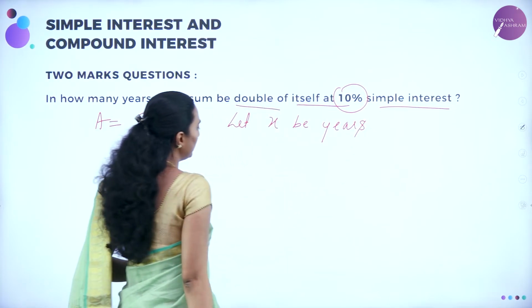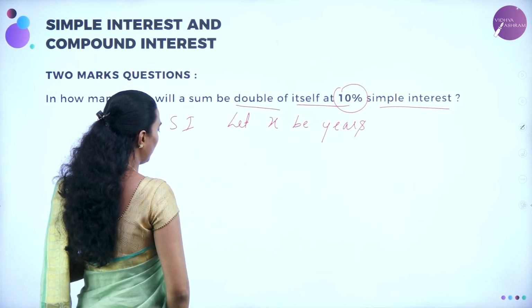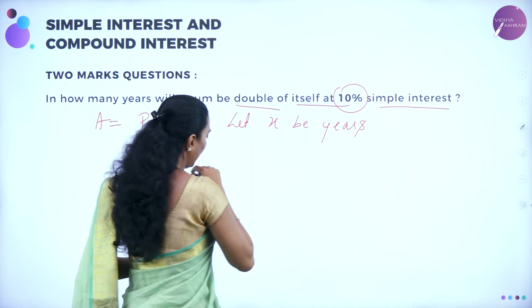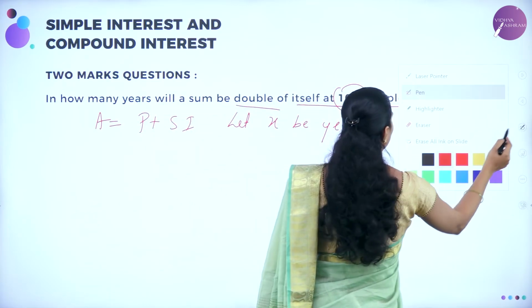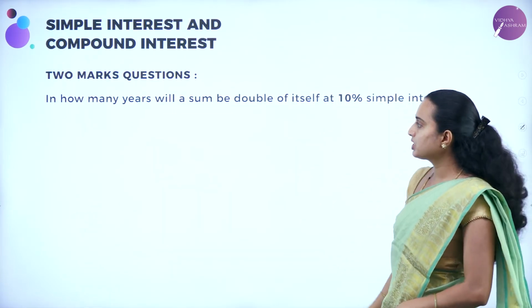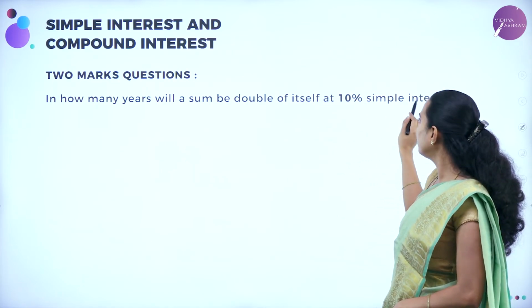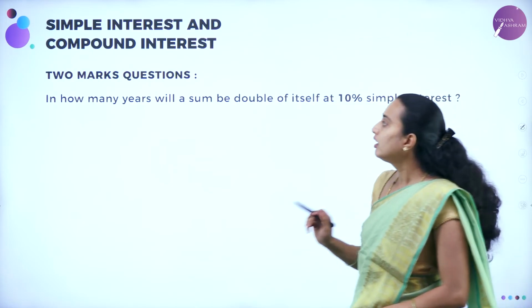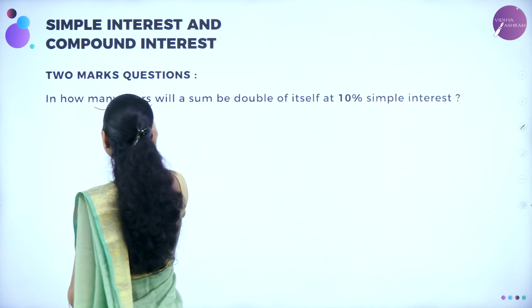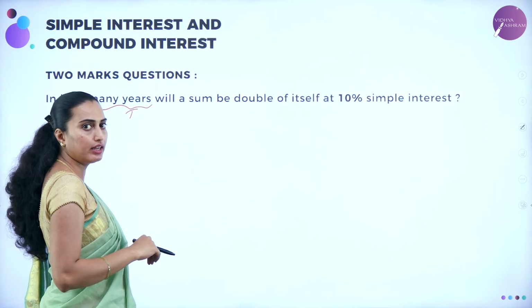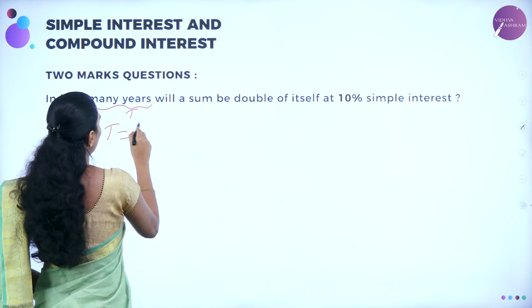Okay, let x be the years. So what they've asked in the question is: in how many years will a sum be double of itself for 10% simple interest? In how many years means you need to calculate t. So let me take it as t is equal to question mark.